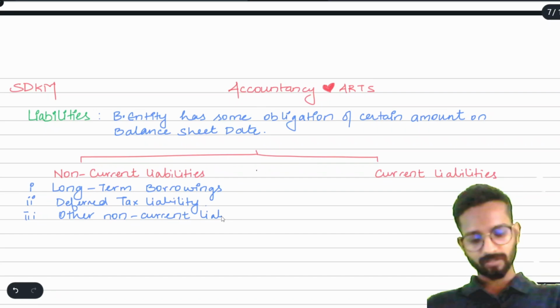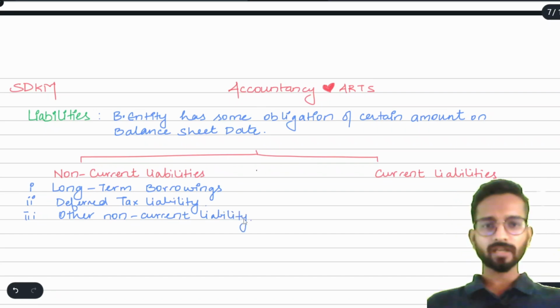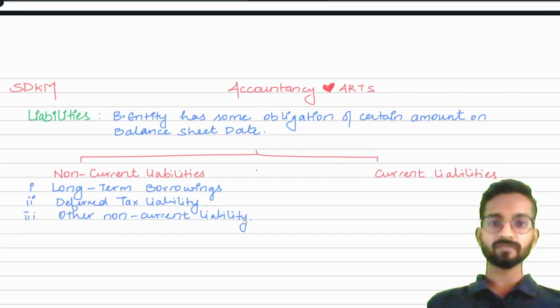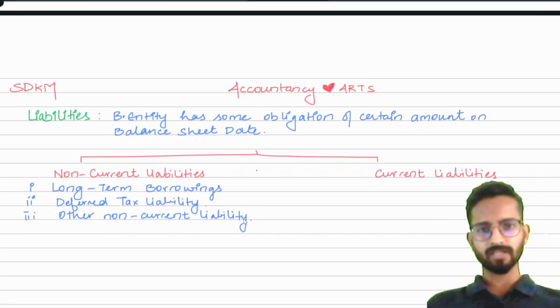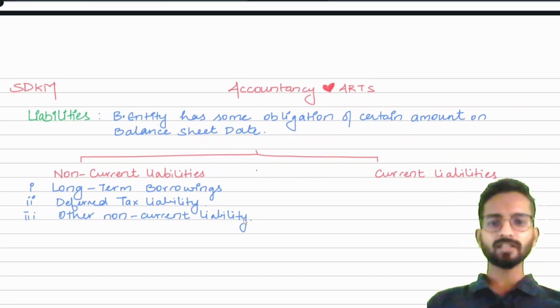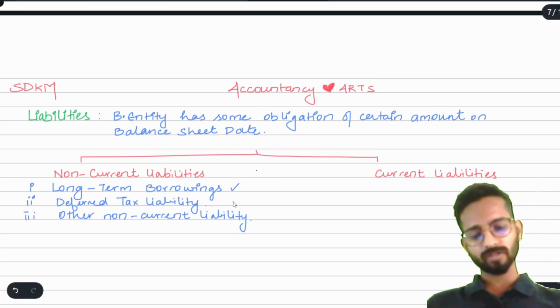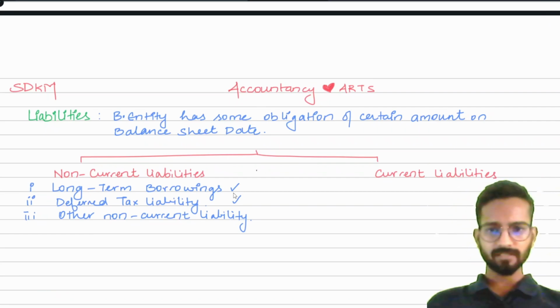As of now, for a beginner to understand this, non-current liabilities are those liabilities which can be settled in 5 years or 10 years of time. Deferred tax liability we will be learning in future videos when we talk about accounting standards. Other non-current liabilities include all the liabilities which cannot be classified into long-term borrowing or deferred tax liabilities. This is a residual head we can say.